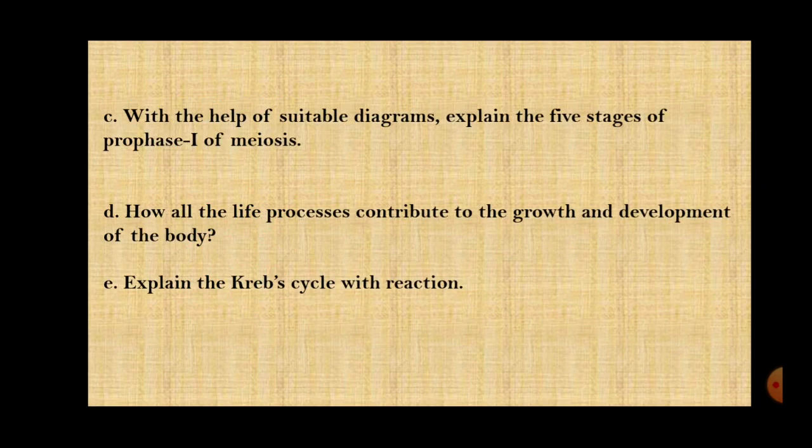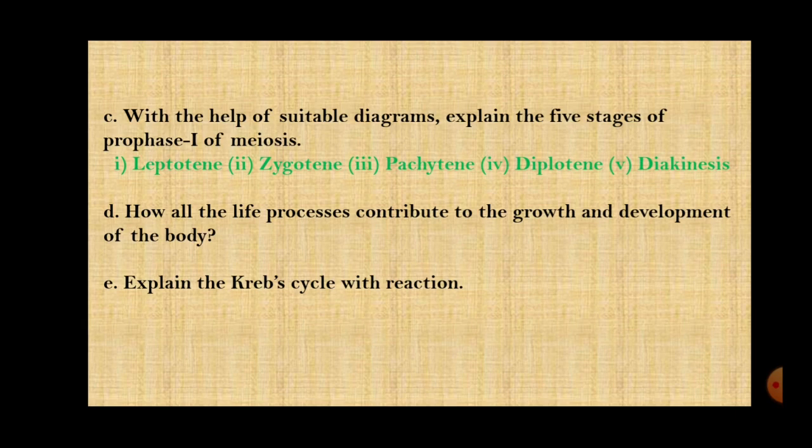Then the C is, with the help of suitable diagrams, explain the 5 stages of prophase 1 of meiosis. Okay, now this is given in your textbook on page number 19. There are 5 stages in prophase 1: leptotene, zygotene, pachytene, diplotene and diakinesis. So you will just put the headings and you will write points in all these stages, and then you will draw the diagrams very clearly. It is given on page number 19.